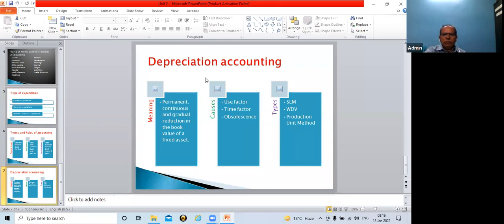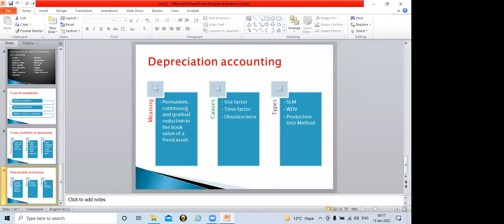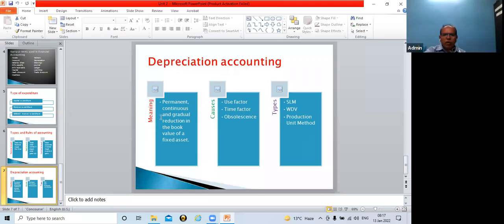Are you able to see this PPT, depreciation accounting? Yes, sir. So here I have mentioned the meaning of depreciation. What are the causes, what are the reasons of depreciation, and what are the types of depreciation?